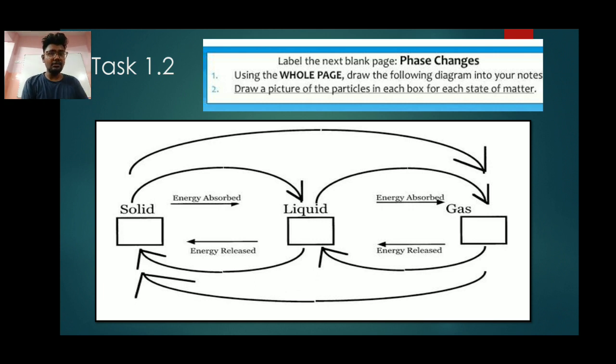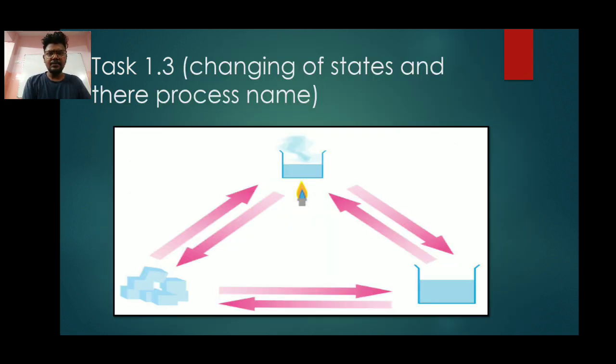But these things are the concept. If you are listening to my video, definitely you will understand what I am asking. I don't want any casualties. Task number 3 is a simple process: changing of states and then the name of the process. That's all I require. Please do it very nicely. These are the 3 tasks which you need to do, and the answers will be revealed in the next video or I will tell you in the WhatsApp group.